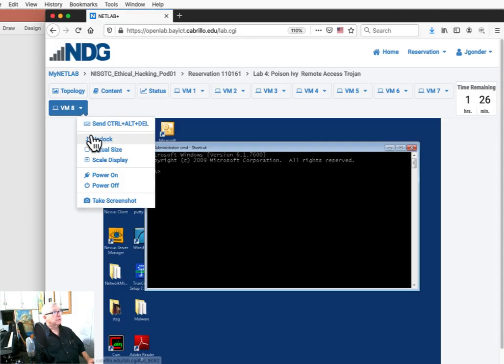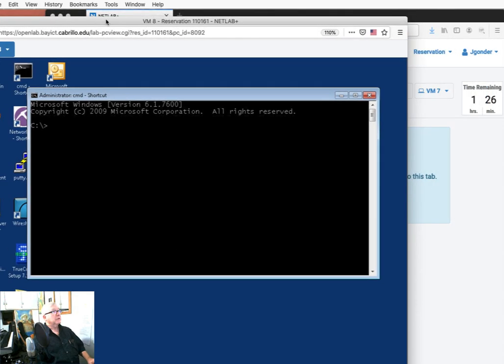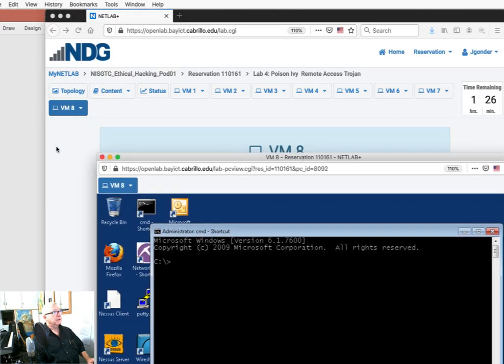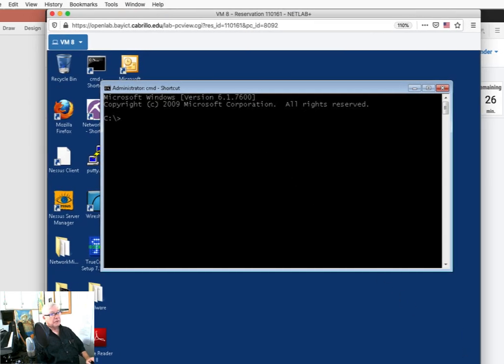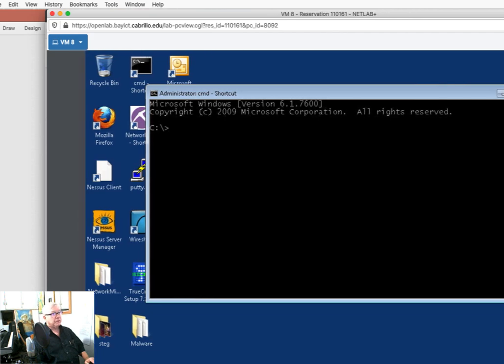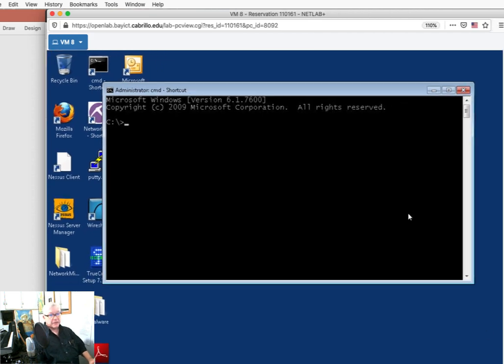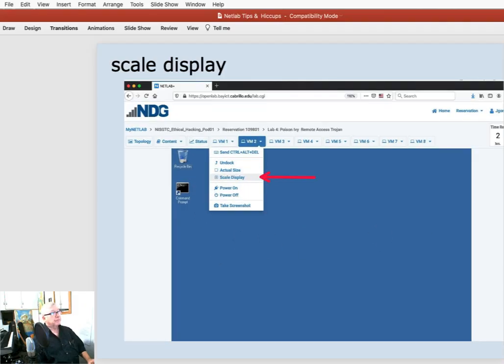So one of the choices we have is to undock this, and then it becomes something that we can move around independently of our other devices. You can see that already it looks like it's bigger. We can make it even bigger depending upon the screen that we're using. So that's pretty hip. Actual size is another choice. It keeps it here docked in the NetLab system, but it makes it bigger. You can choose what it is that you prefer to do, or scale the display.